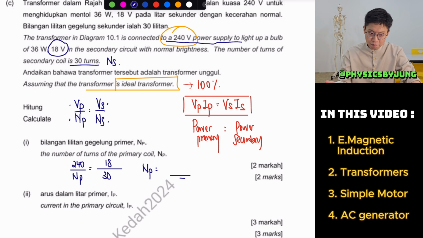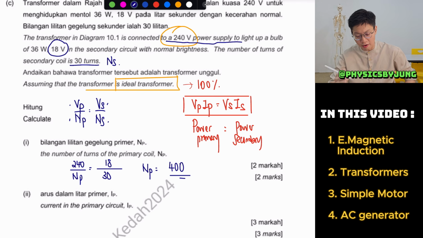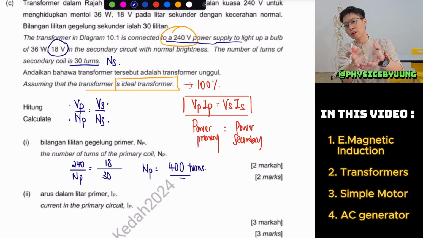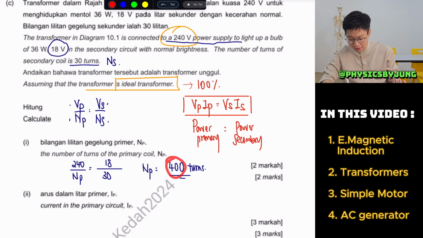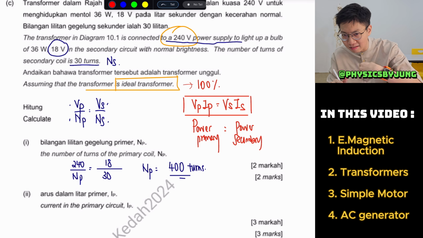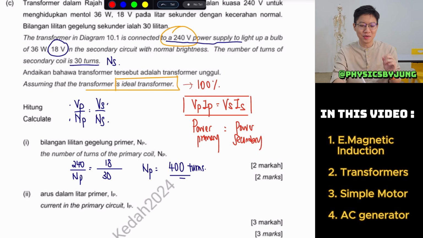Okay, guys, help me to press the calculator, double check if I've calculated correctly or not. I think it's about 400 number of turns. Now actually you don't have to write the unit, you don't have to write the turns, but I will write it because every single time I see a number with nothing at the back, I'm a bit scared.